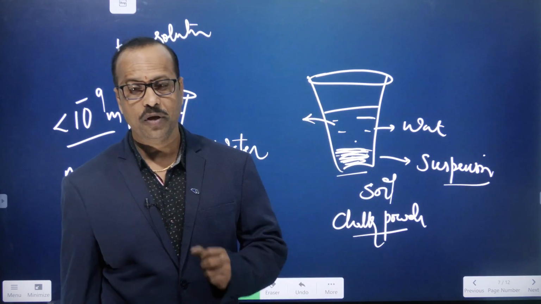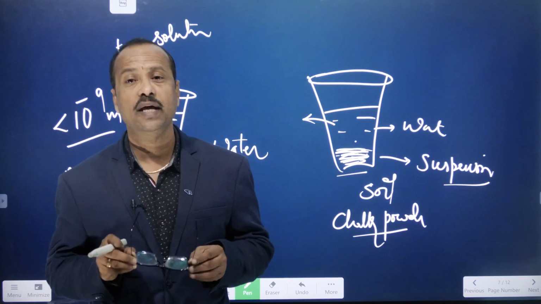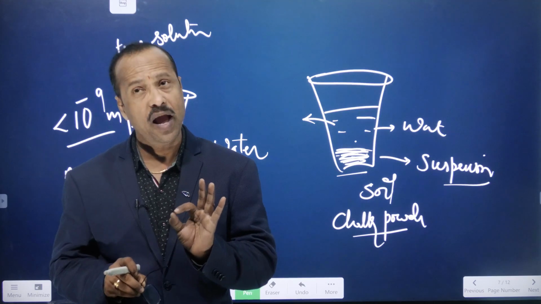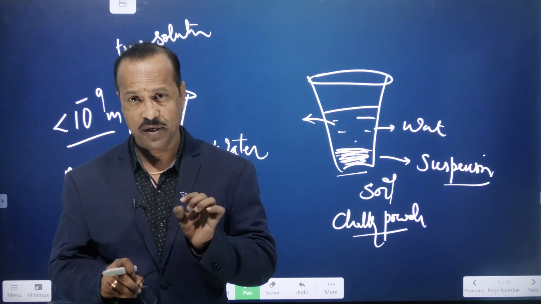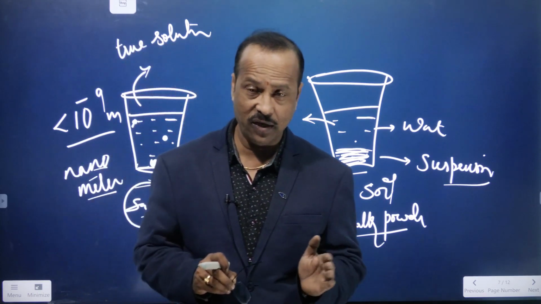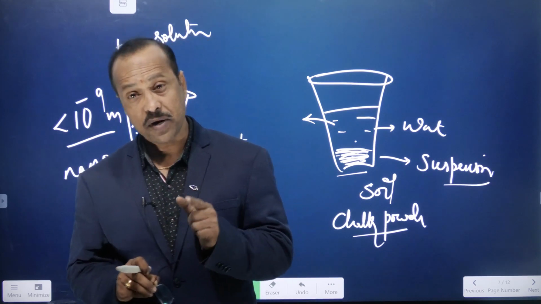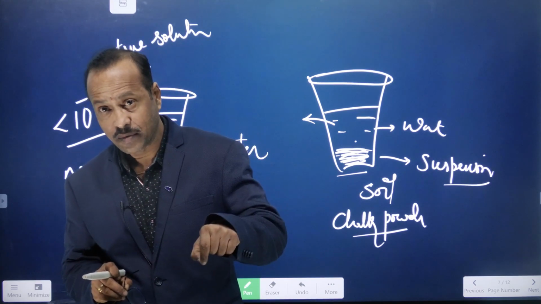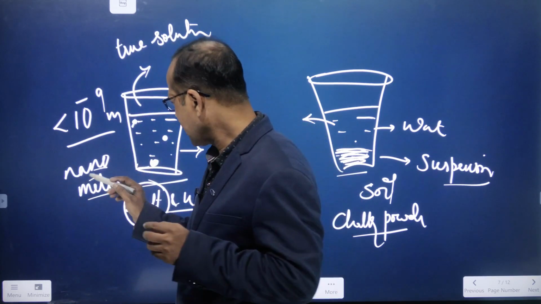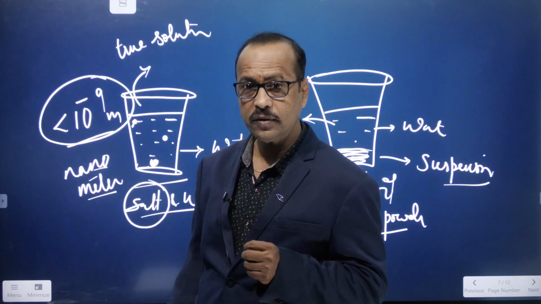Normally, if our eyes are very good, we can see up to milli, which is 10 to the power of minus 3. If your eyes are a little sharper, you can see up to 10 to the power of minus 4. If it is less than 10 to the power of minus 5 or so, you can't see it, so you use a microscope. But these particles are even smaller than what a microscope can show, so the particle size is of the order of 10 to the power of minus 9.